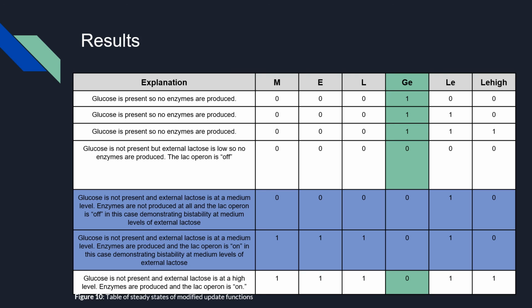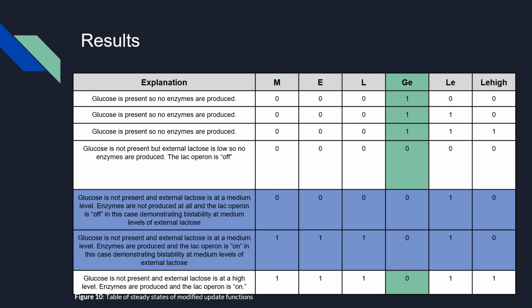In the 2 rows highlighted in blue, external lactose is at a medium level. In one case, the lac operon is on and enzymes are produced. In the other case, the lac operon is off and enzymes are not produced. This demonstrates the bistability behavior of the lac operon.